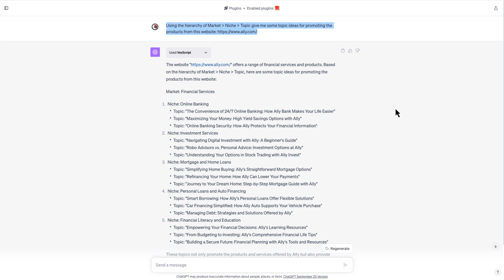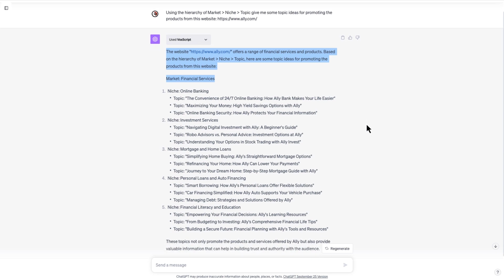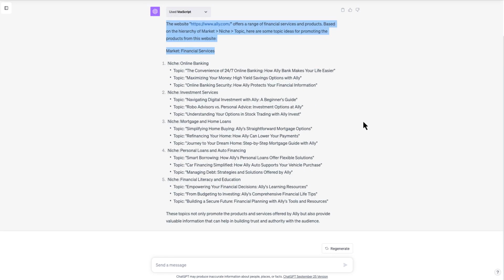So using the hierarchy of market, niche, topic, give me some topic ideas for promoting the products from this website. Of course, the website is ally.com. And then ChatGPT is going to do the thing that it does. It's going to reach out and read that website using the VoxScript plugin that I have here. And it's going to tell me about the market, which is the financial services market. And then it's going to give me a few niches: online banking, investment services, mortgage and home loans, personal loans and financing, financial literacy and education, which I think would be a great niche or a very cool niche to get into because you are just educating people.